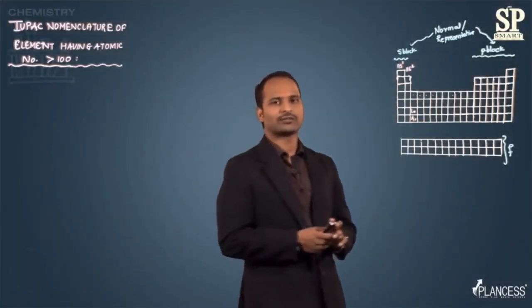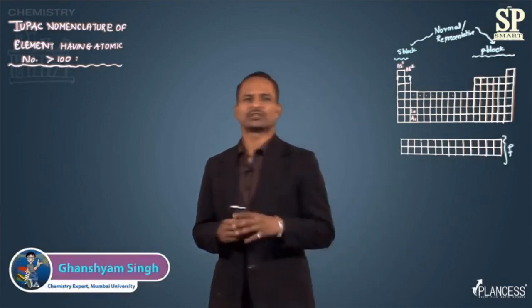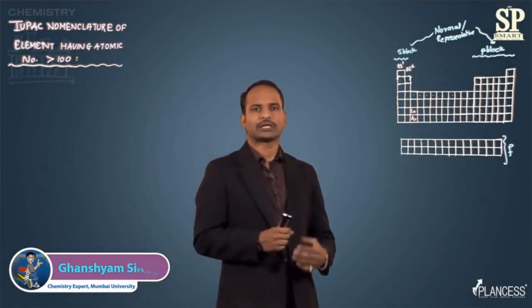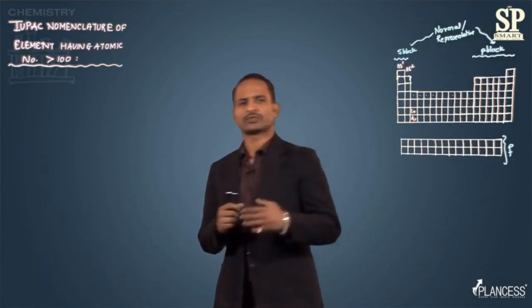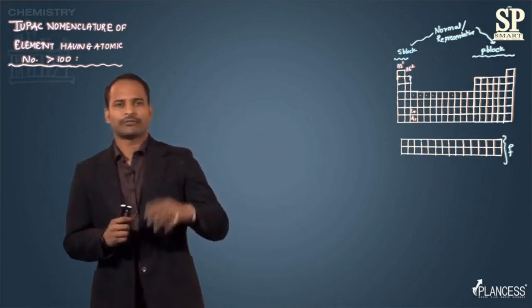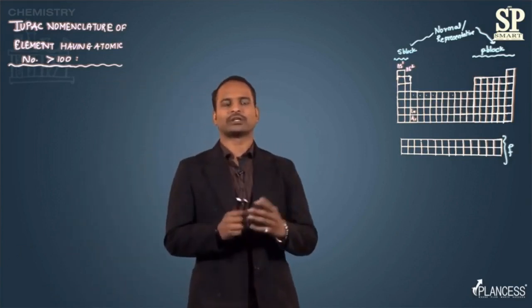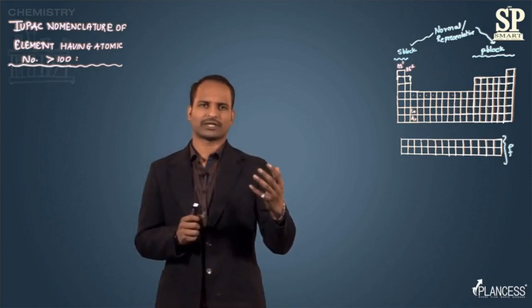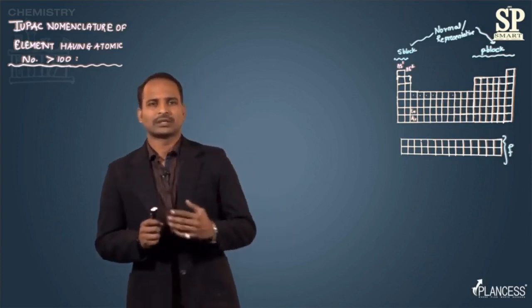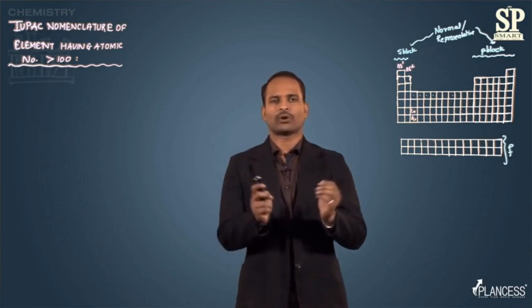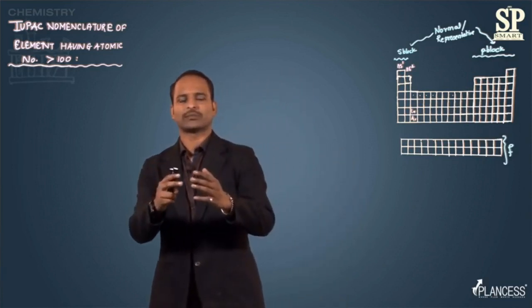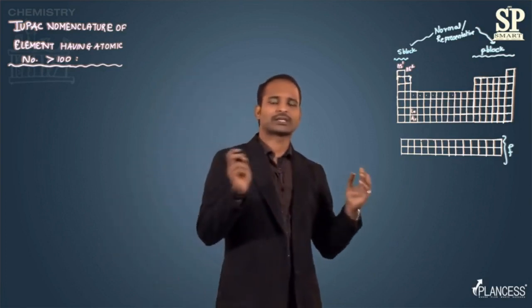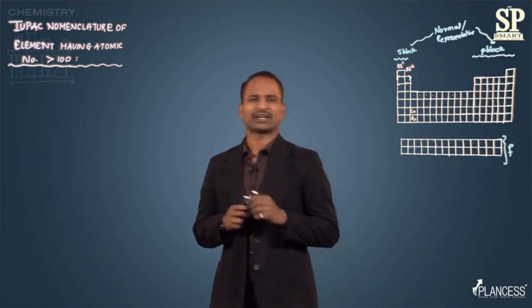When the elements were discovered, the name was given after its discoverer or on the basis of its property. After a certain time, when elements started being discovered, suppose one element is discovered, then the majority of the countries start working on the discovery of the next element. Sometimes it was observed that two or more countries came up with the same element, and different countries gave different names to the same element, and that creates a problem.